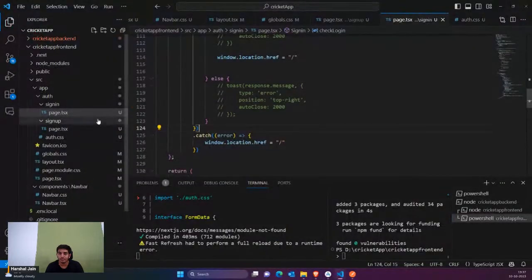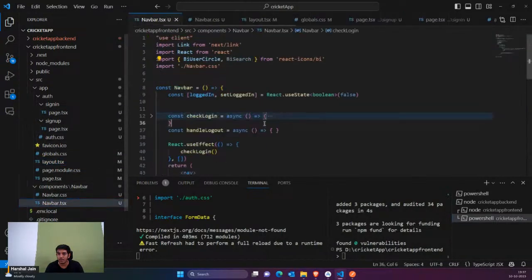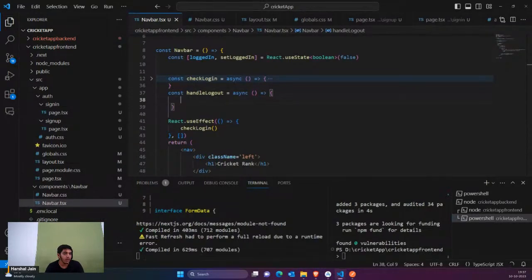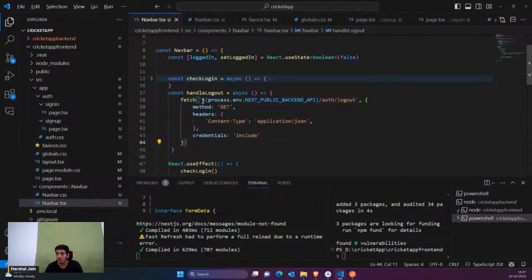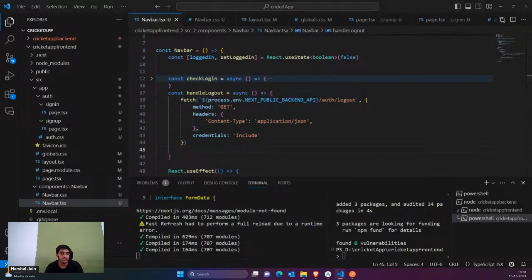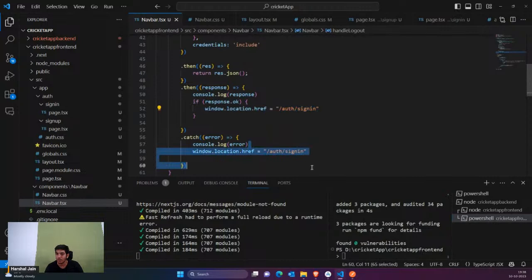So let's come back. Inside the navbar component I have the handle logout function, and this function is really easy. It just has a few details: I'm just calling the logout API. Once you click on this, automatically I would say that the user has been logged out successfully, so I would send the user to the sign in page. That's what we are doing here.